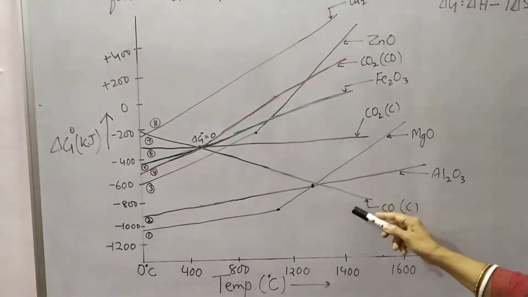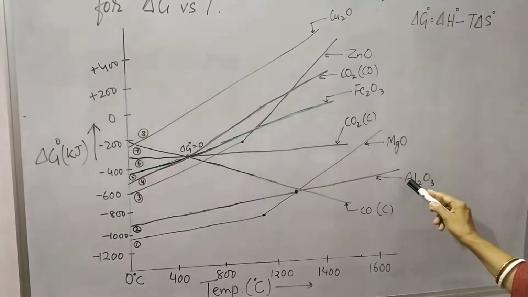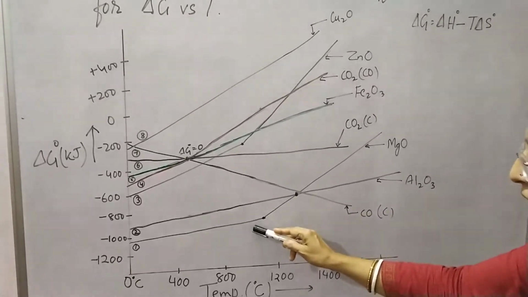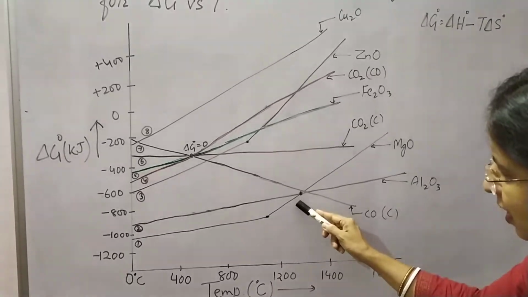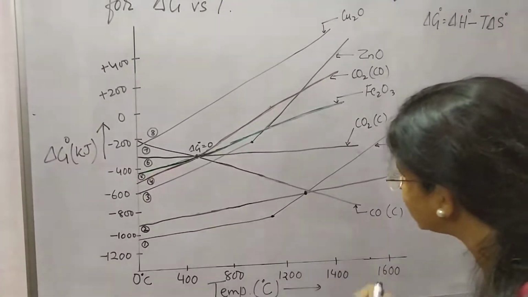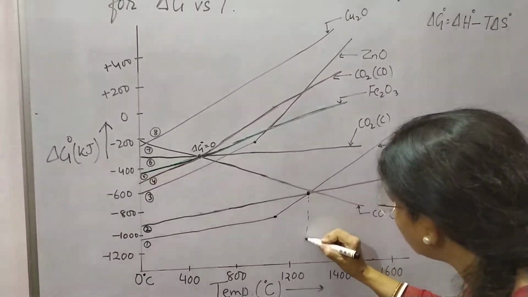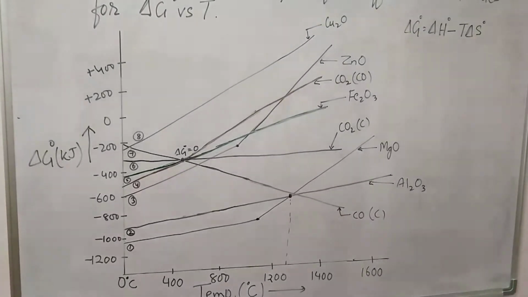If I compare these two plots, the second plot is for aluminium oxide and the first plot is for magnesium oxide. Only till this temperature, just above 1200 degrees C, magnesium oxide is below and aluminium oxide is above.